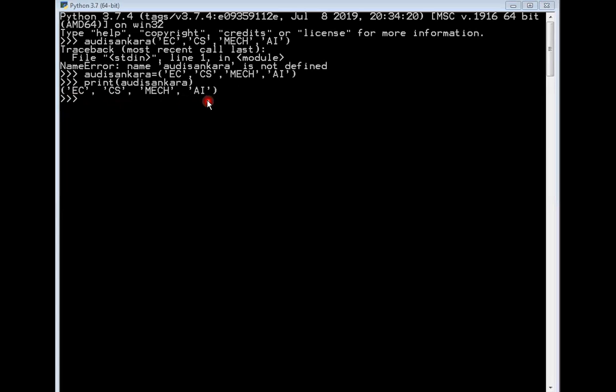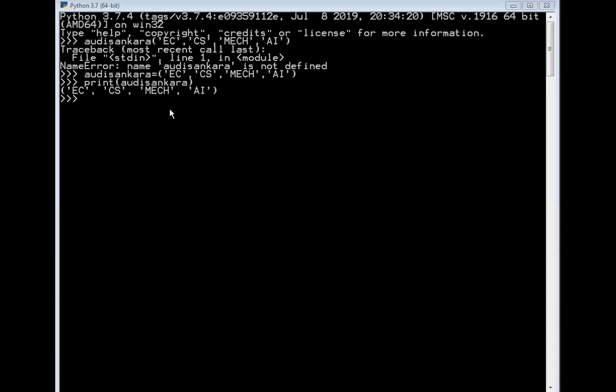It means that whatever program we have written, whatever tuple we have created, and then I print the tuple name, that is print Adi Shankara, so that's why we got the output EC, CSC, and then mechanical, and then AI. Now you have clearly understood the theoretical concept of how to declare the tuple, and also the practical implementation of the tuple.